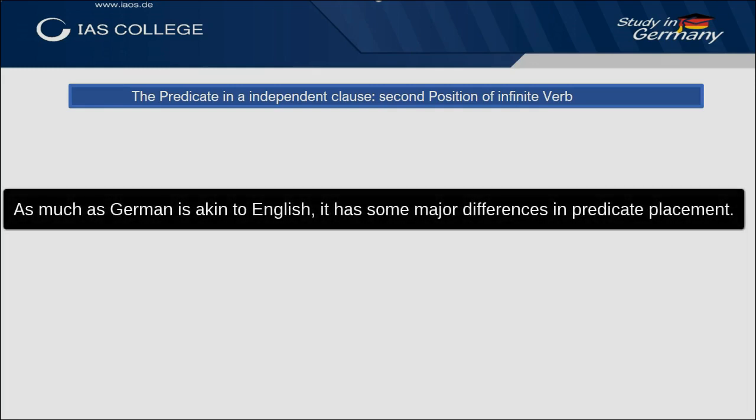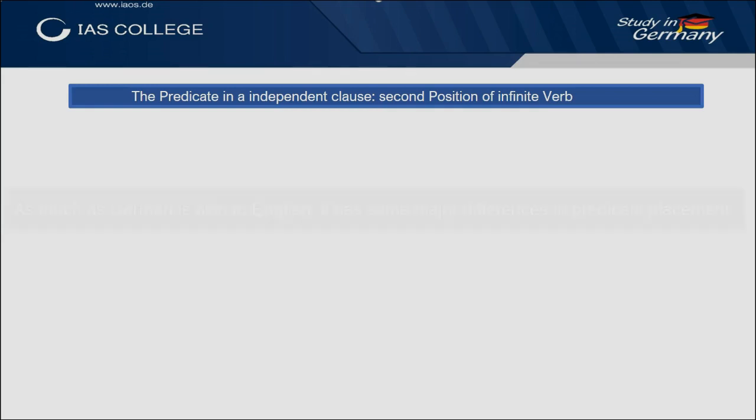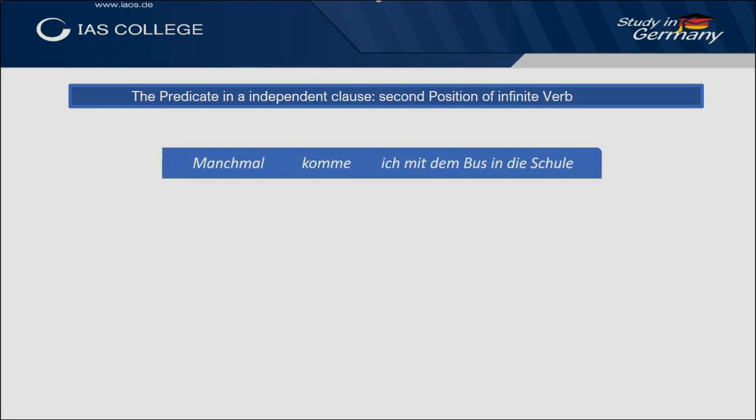German has three features of word order that do not exist in English. Firstly, the main verb must be the second element in the independent clause, so the second position. For example, manchmal komme ich mit dem Bus in die Schule.